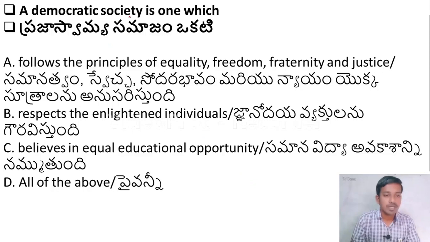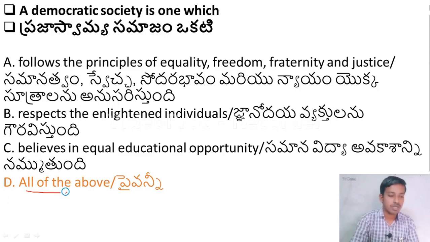A democratic society is one which option A, follows the principles of equality, freedom, fraternity and justice. Option B, respects the enlightened individuals. Option C, believes in equal educational opportunity. Option D, all of the above. Which options are true about the democratic society? Here all the options are correct.